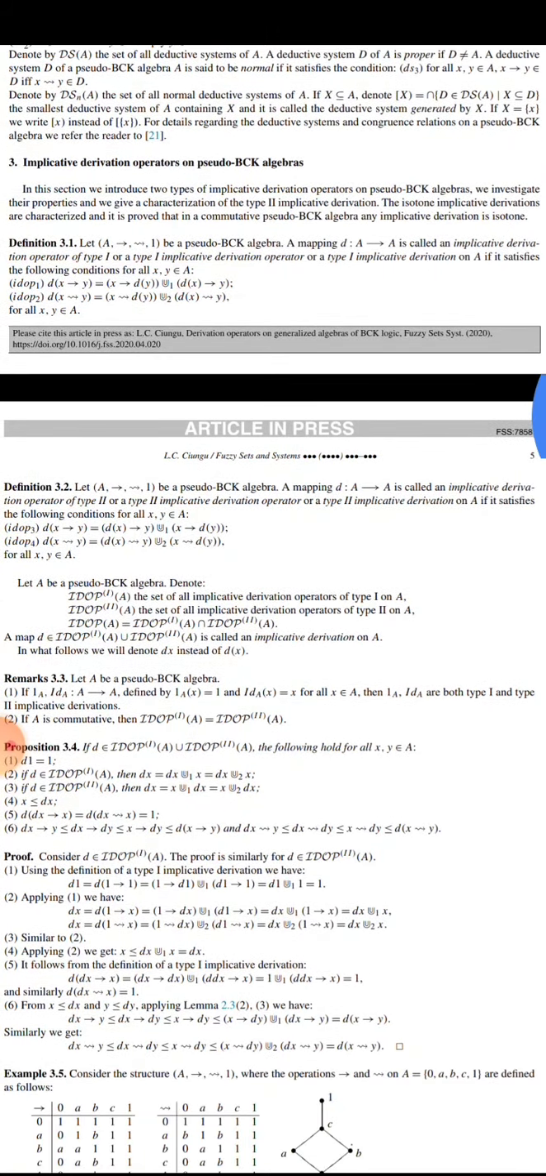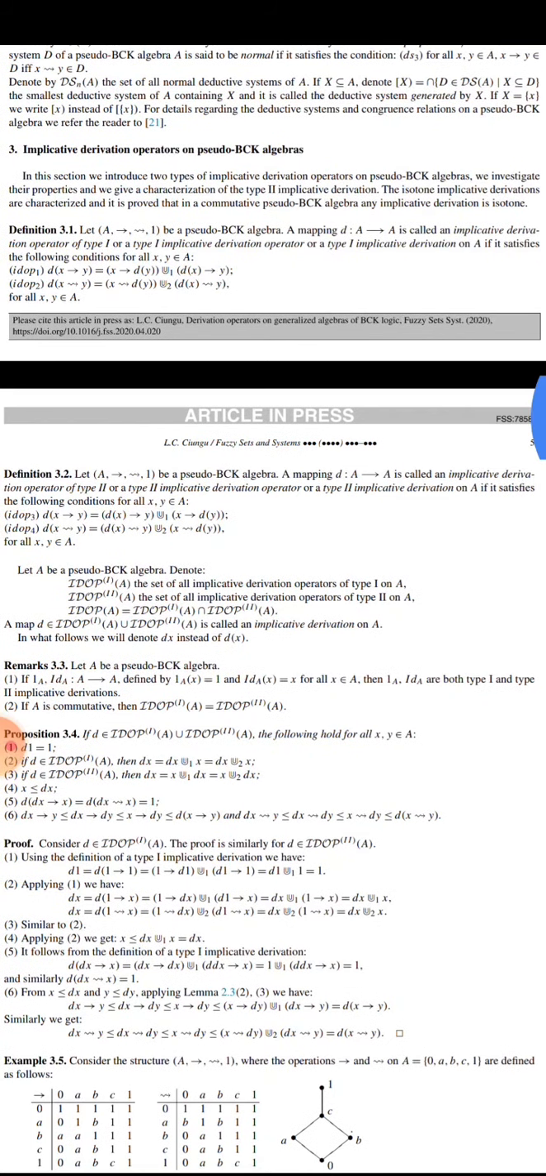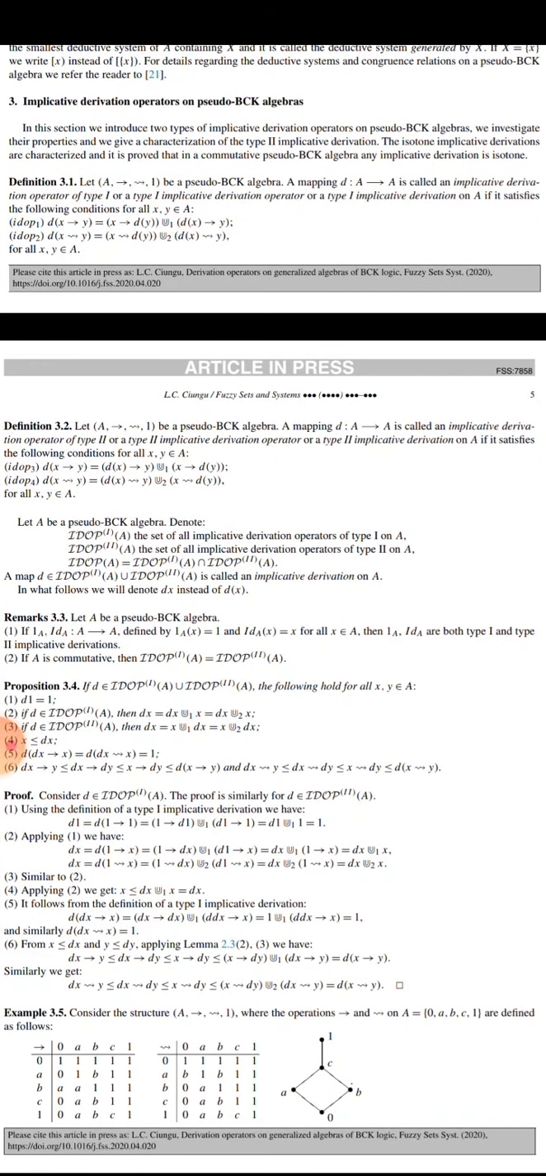Now we will discuss definition 3.2. Let A be a pseudo basic algebra. A mapping D from A to A is called an implicative derivation operator of type 2, or a type 2 implicative derivation on A, if it satisfies the following conditions for all x, y. And these conditions must also be satisfied.